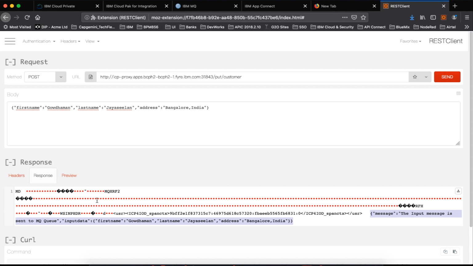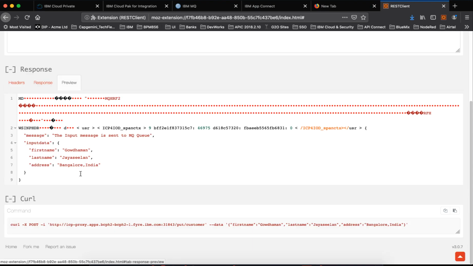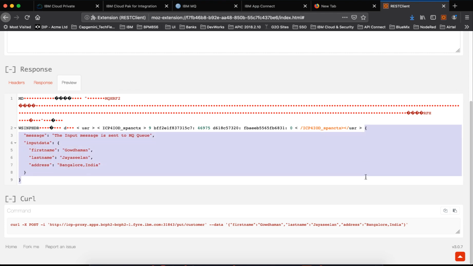So maybe this is something to do with some infrastructure related problem that I'll fix later. But I can send the message. I can preview by ignoring the above information. So this is the response that we are getting.